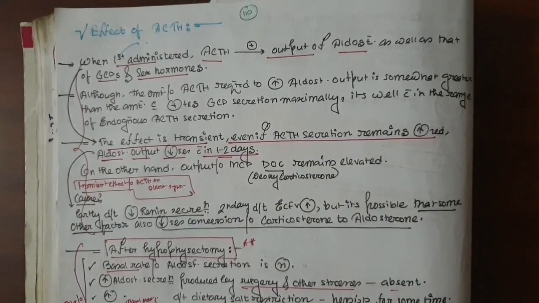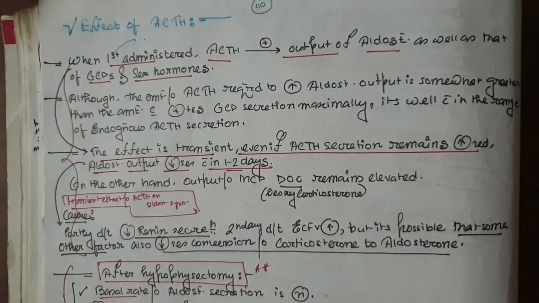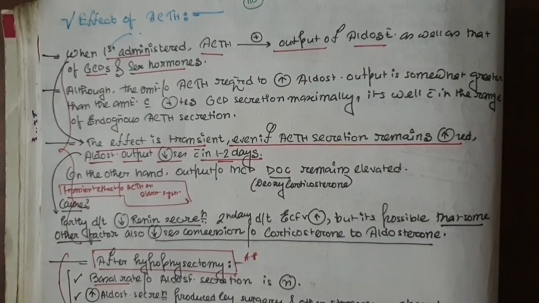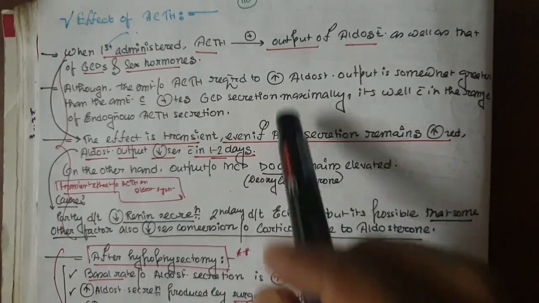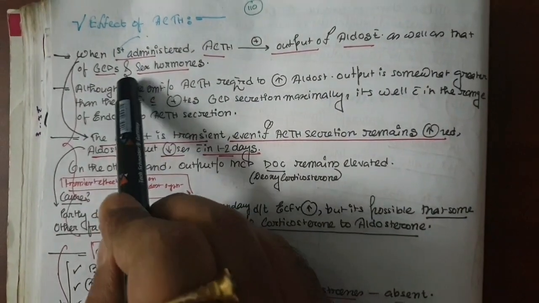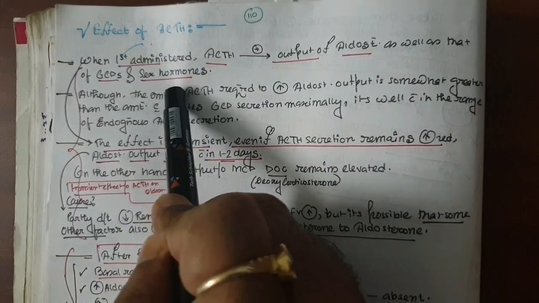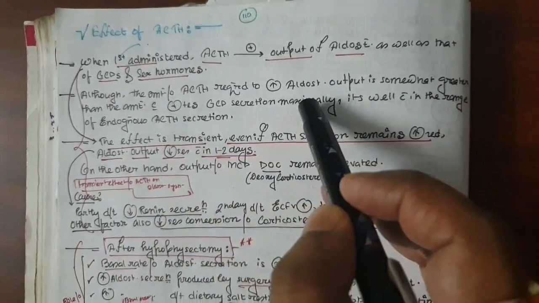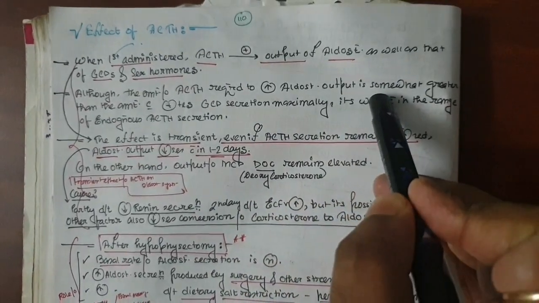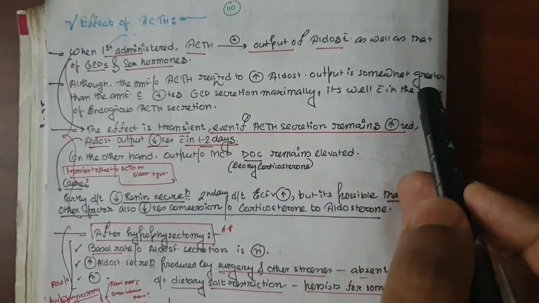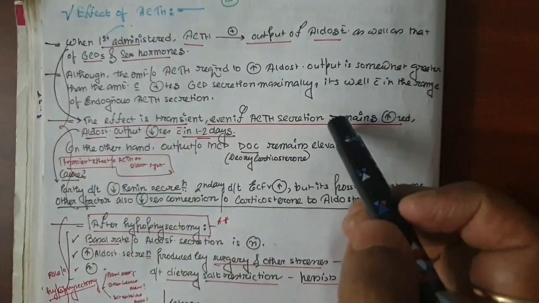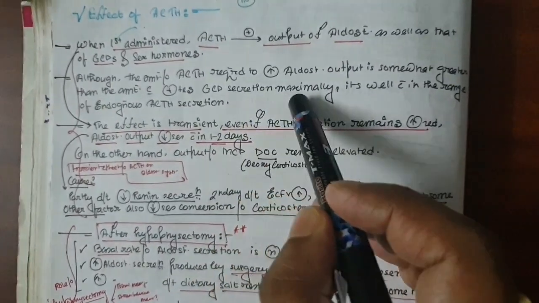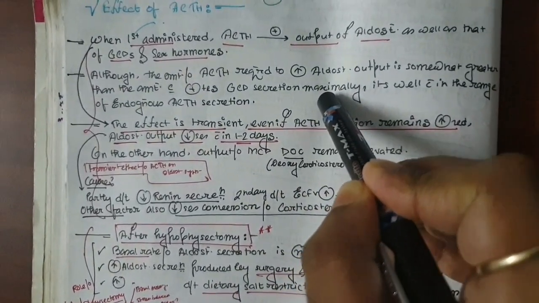Number 1, effect of the ACTH. Now remember, when we first administer ACTH into the bloodstream, it increases the output of the aldosterone as well as the glucocorticoids and the sex steroids. But the amount of ACTH required to increase the aldosterone output from the adrenal cortex is much more than the amount which gives maximal glucocorticoid output.